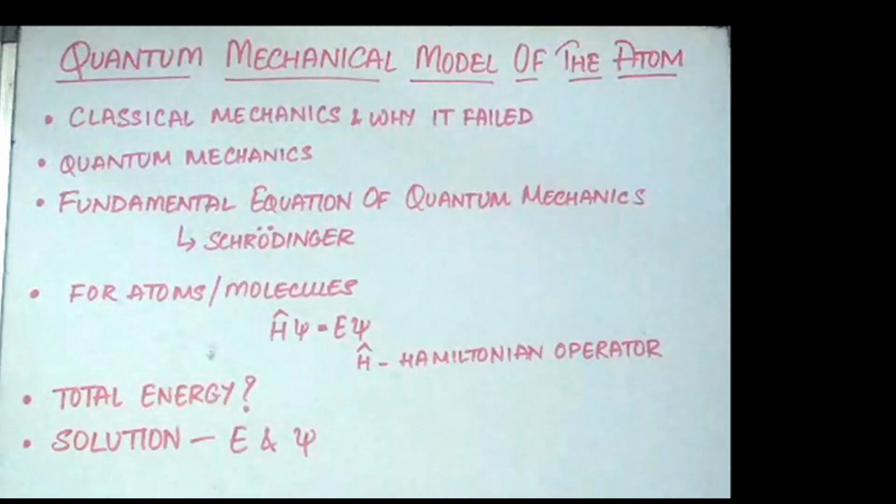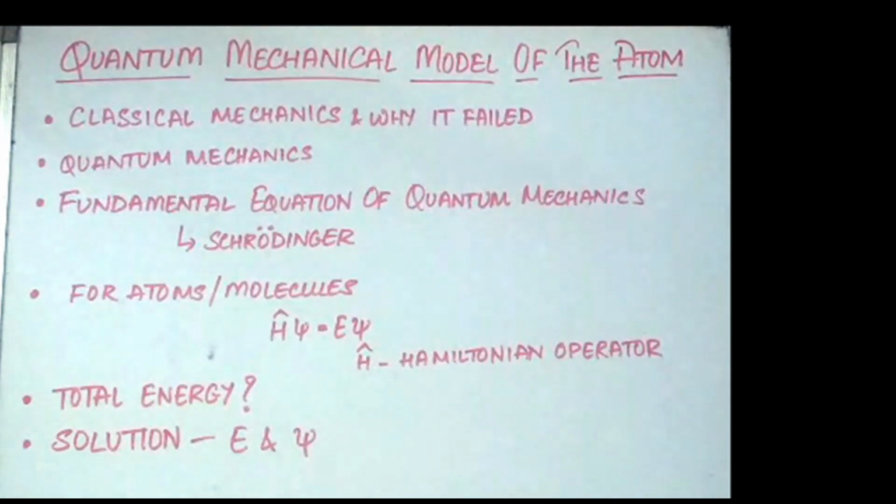Quantum mechanics was developed independently by Heisenberg and Schrödinger. The fundamental equation of quantum mechanics was given by Schrödinger. It's a second-order differential equation. He won the Nobel Prize in 1933. This fundamental equation incorporates the wave and particle duality of matter.